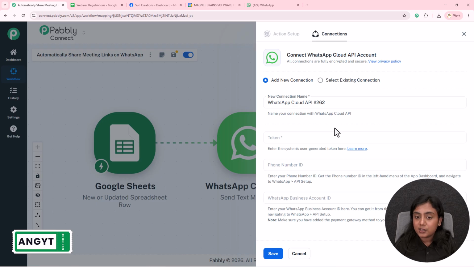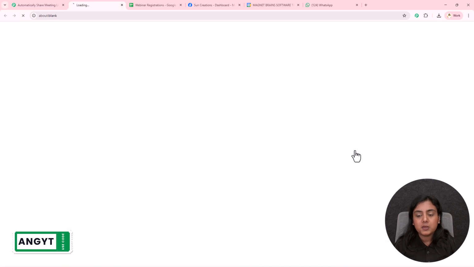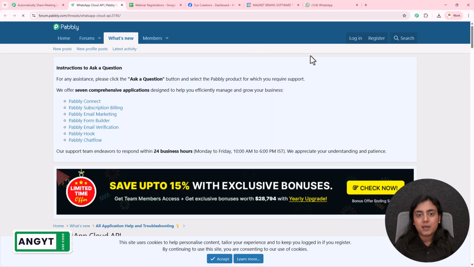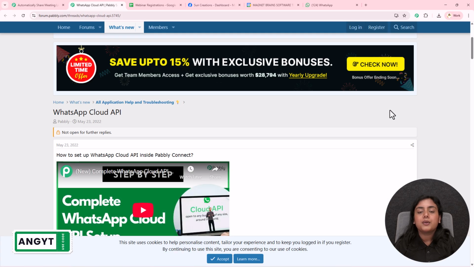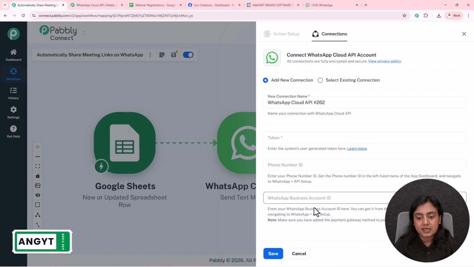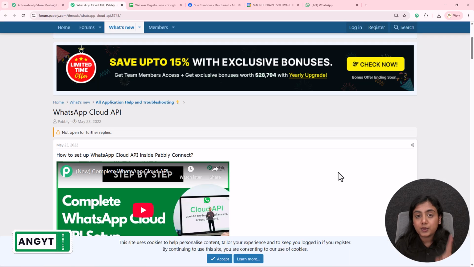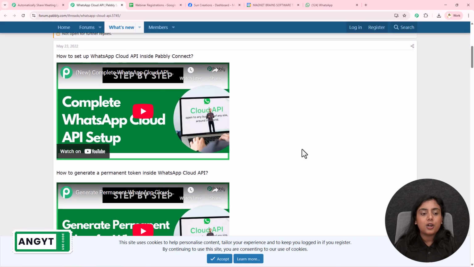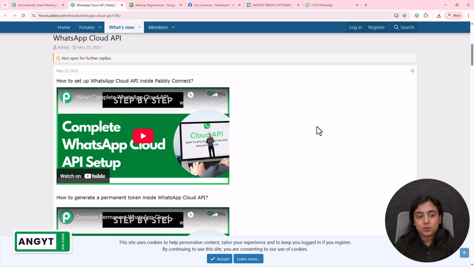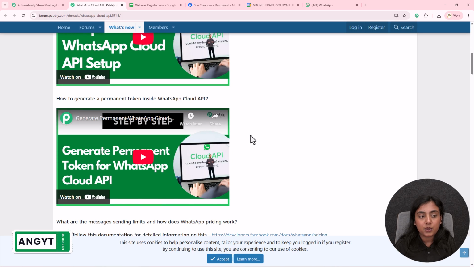For creating the new connection, you need to provide the token, phone number ID, and the WhatsApp business account ID, where you will find all these details. For that, simply go towards this learn more hyperlink. You will come to the Pabbly forum page where you will learn how you can create a WhatsApp Cloud API setup in order to receive all the details. You have to create an API setup using WhatsApp Cloud API. If you want to learn how to create the setup and how to generate the permanent token in the setup, you can check out the 2 step-by-step tutorial guides where you will learn how you can create the entire WhatsApp Cloud API setup and how you can generate the permanent token as well.